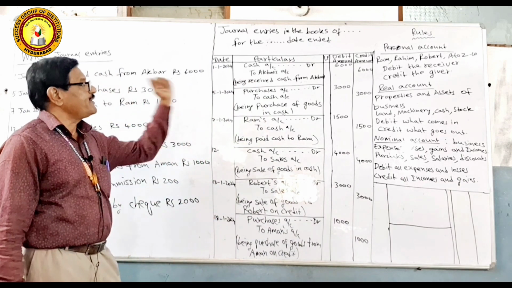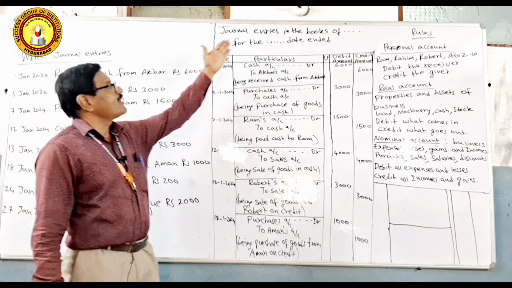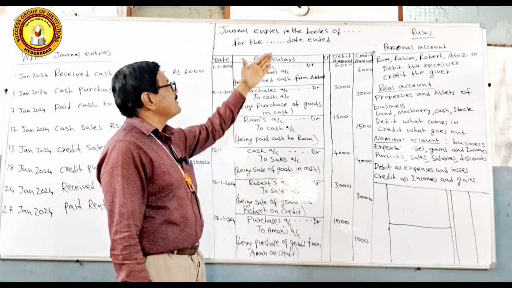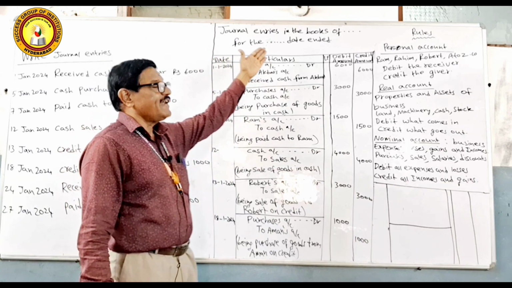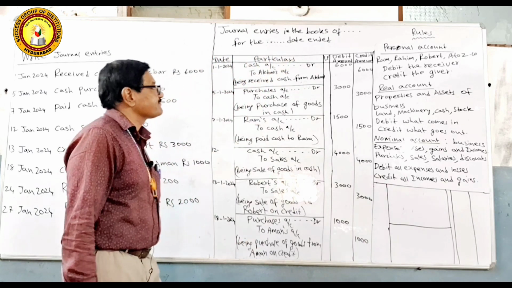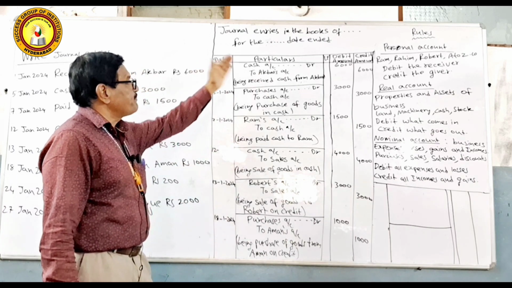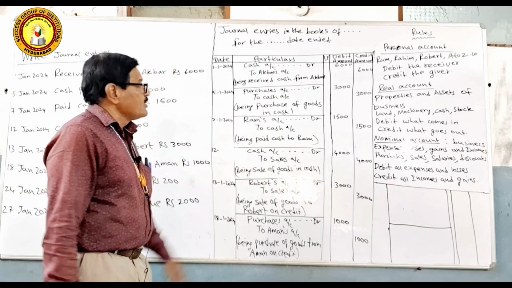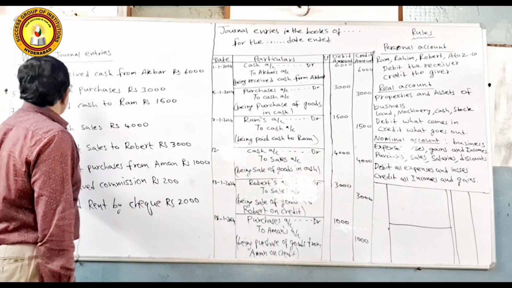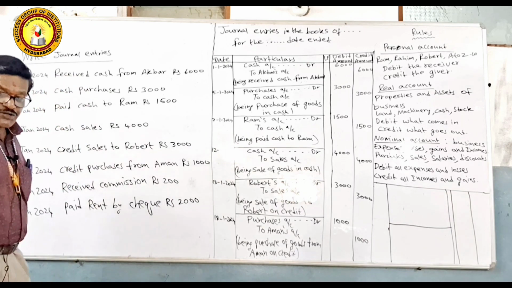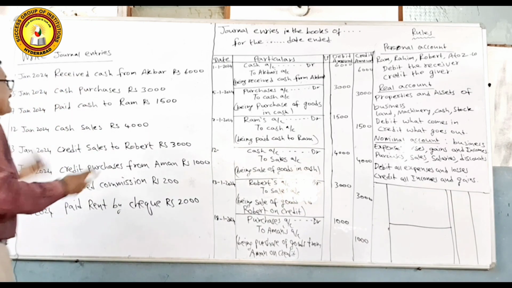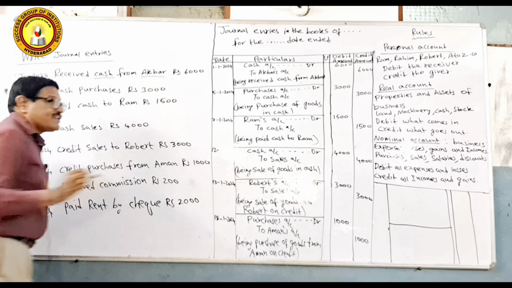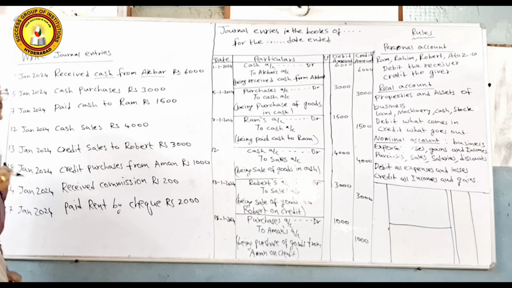Now, let us see the format. Always we should write journal entries in the books of whoever it may be, the name of the company or the party, for the year ended or dated, whichever date is there. Here we have date, particulars, LF, debit, credit. The very first transaction says that received cash from Akbar. Here cash is one aspect and Akbar is the other aspect of the transaction.